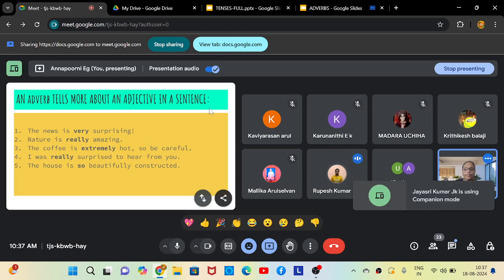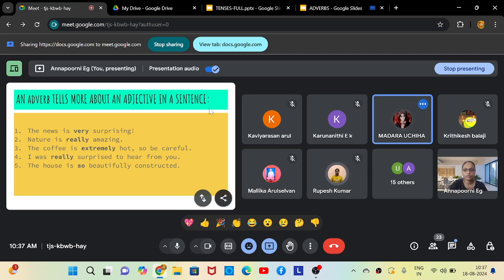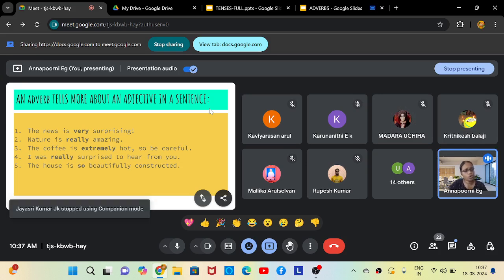Okay, fine. So next is the house is so beautifully constructed. Okay, Arun Kumar, can you try this? Beautifully is adjective, so is an adverb. Adverb, very good. So beautifully constructed. So is an adverb. Okay, you look so smart. You look so beautiful. You look so amazing.